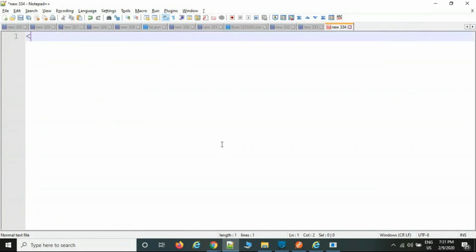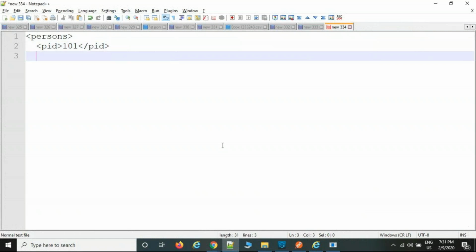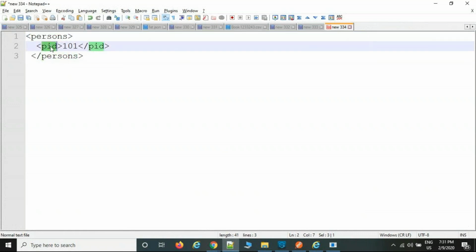If we take an XML file, this is the persons element, with person PID, for example 101, like this we are writing. This is the end of persons. This is the root element. This is the start tag of root, this is the end tag of root. This is the start tag of child, this is the end tag of child. Most XML files are like this.